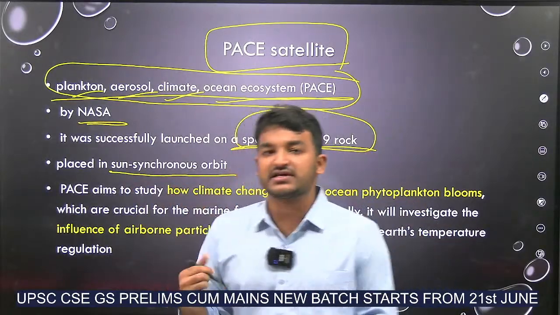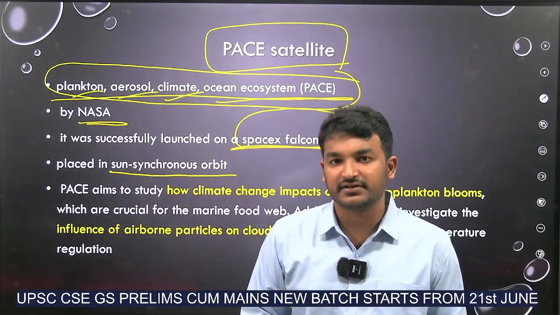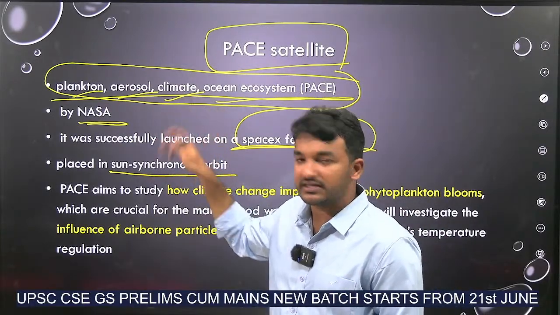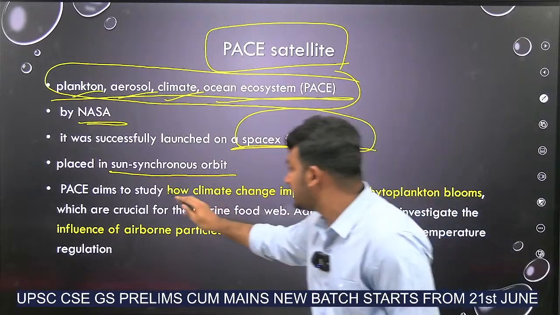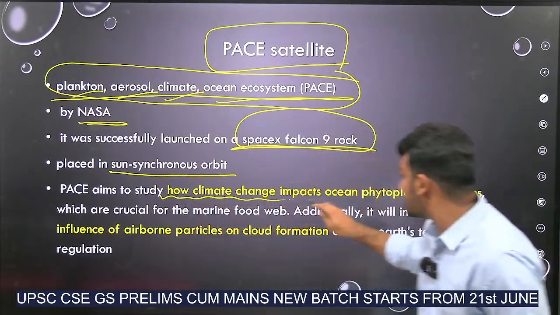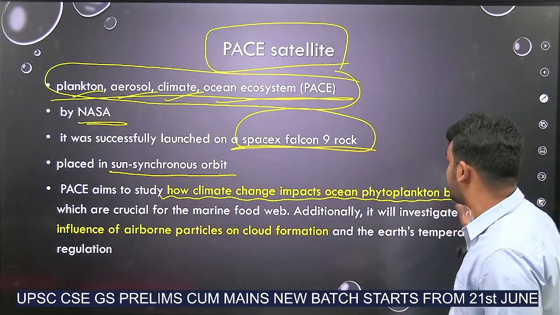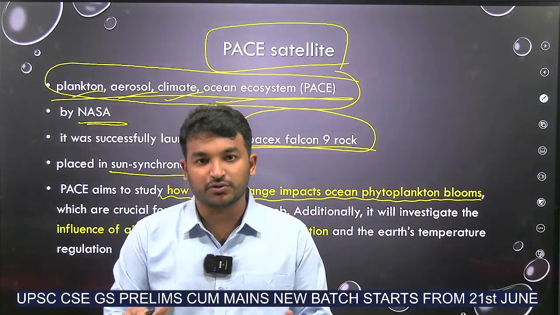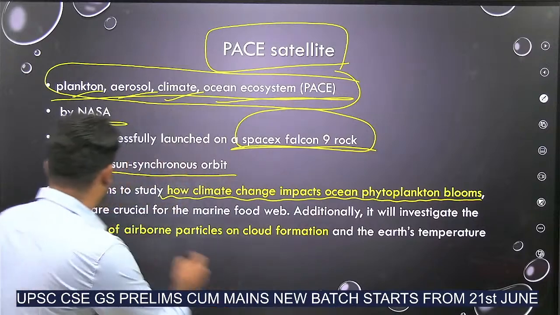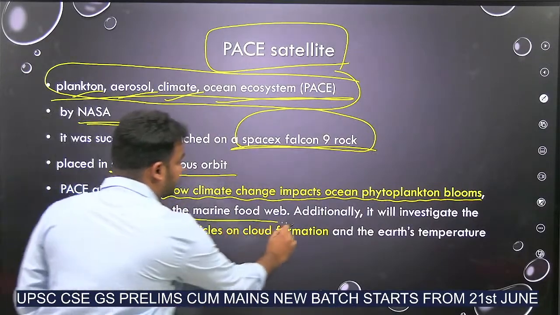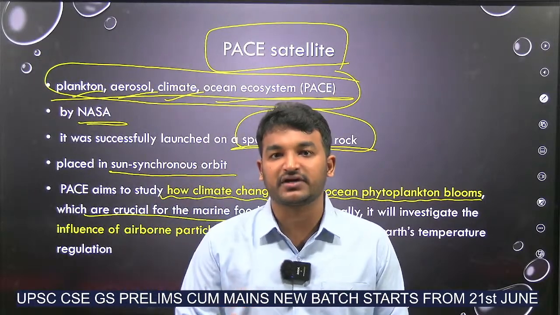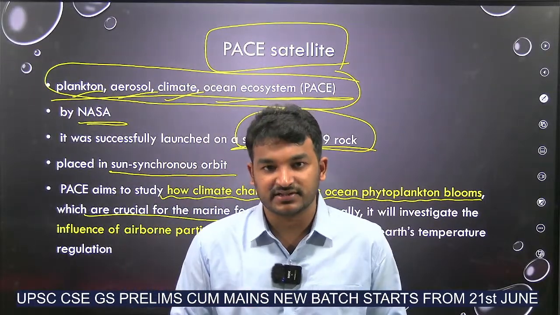Now what is the major goal of launching this satellite? As I told you, these four are the main parameters to study, and mainly it deals with studying how climate change impacts ocean phytoplankton blooms. We all know that phytoplankton blooms in the ocean are very important as they are crucial for the marine food web, because they act as food for many aquatic species, right?